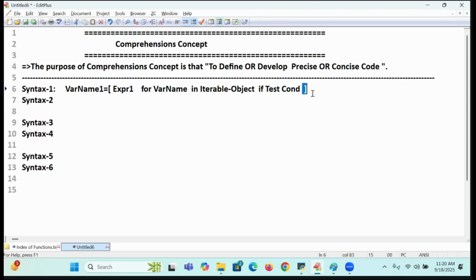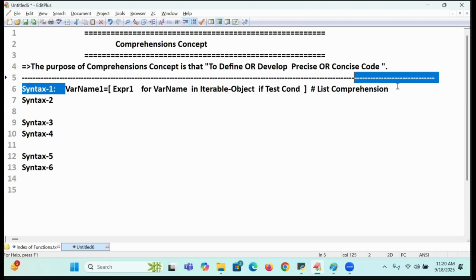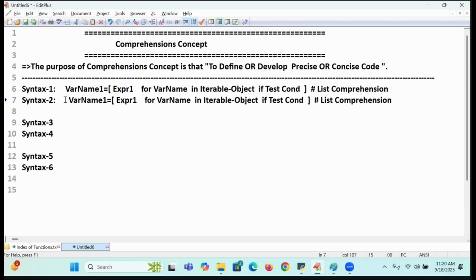You see, students, the brackets. What does this bracket say? List. This is known as list comprehension. Second syntax I am going to talk about. Similarly, here also variable name is equal to expression 2, same as expression 1, for variable in iterable object. I don't write the if condition here. Writing the if condition is optional. Similarly, I will take the same here also.